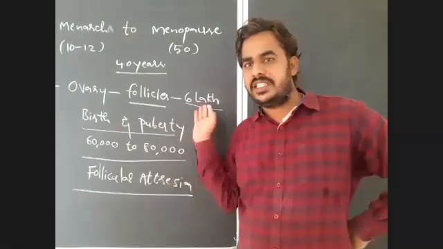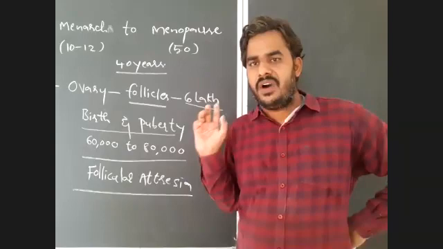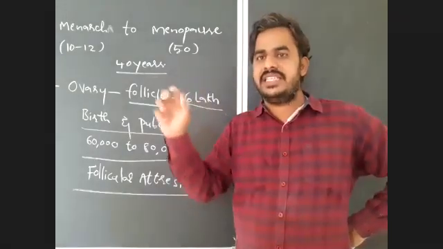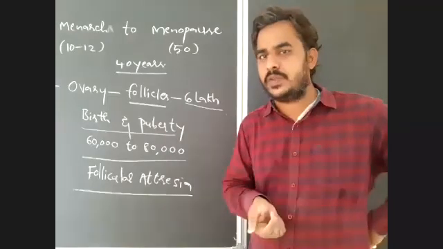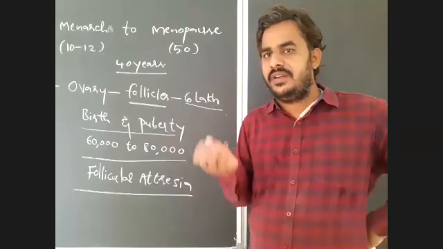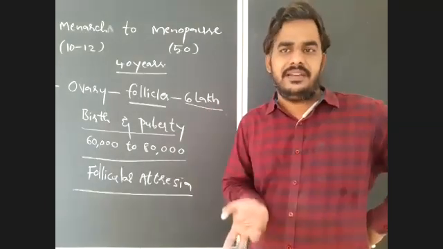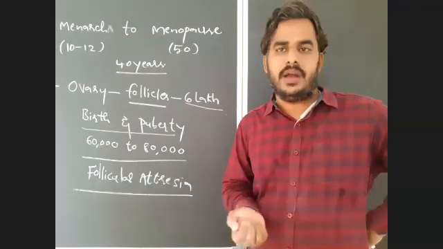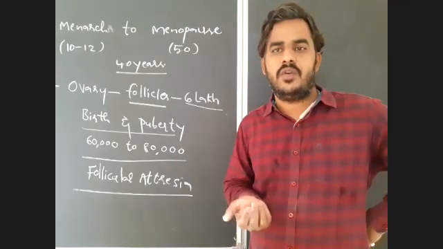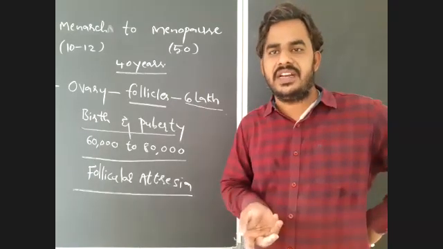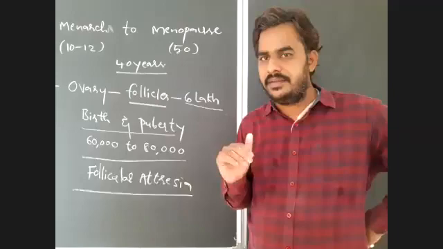Why are this many produced and this many degenerated? The follicle will grow inside and modify into a mature follicle or Graafian follicle. Then only the production of ovum takes place. If only a limited number of follicles are produced, and a follicle is improperly developed or has any defect, that may cause failure in the production of ovum, which may lead to infertility or sterility of the person. To overcome that, there is production of a larger number.